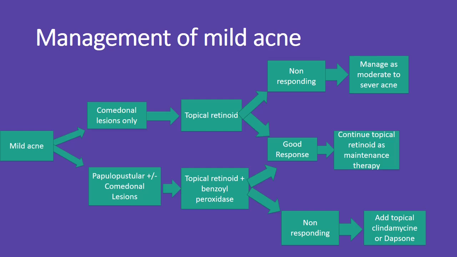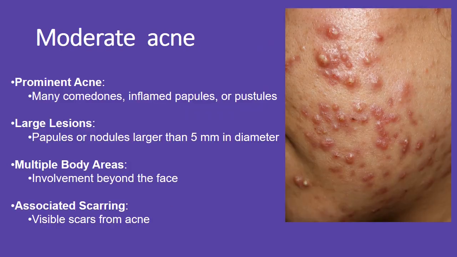For papulopustular lesions, use a topical retinoid plus benzoyl peroxide. If effective, continue the retinoid. If not, add topical clindamycin or dapsone. Moderate acne includes numerous comedones, inflamed papules, or pustules with large lesions over 5 mm. It affects multiple body areas and often leads to visible scarring.